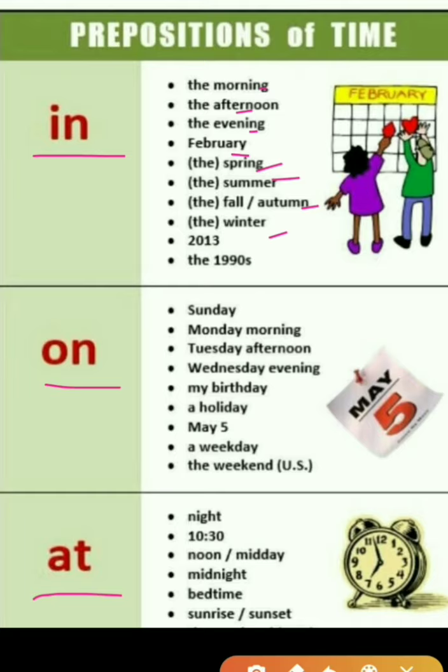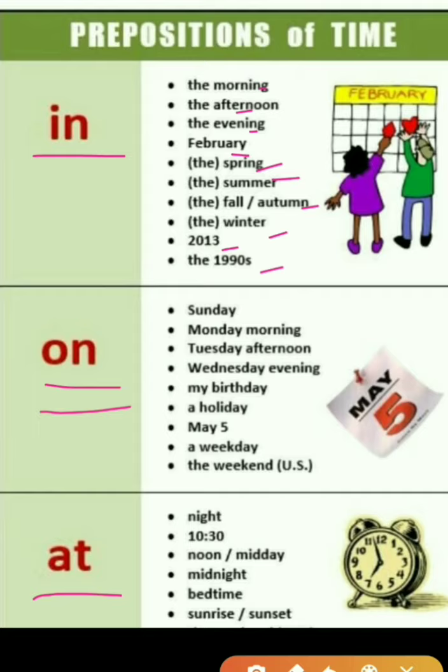And in is used to refer to years. See here, in 2013, in the 1990s. So in is used to refer to parts of the day, months, seasons, and years. Next you see on.